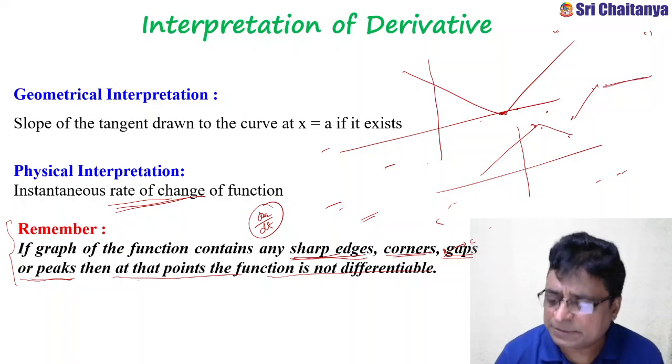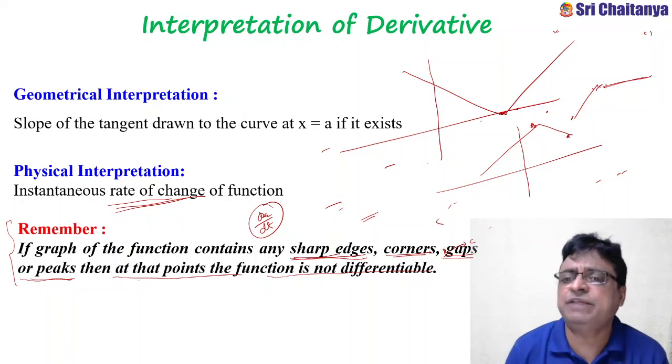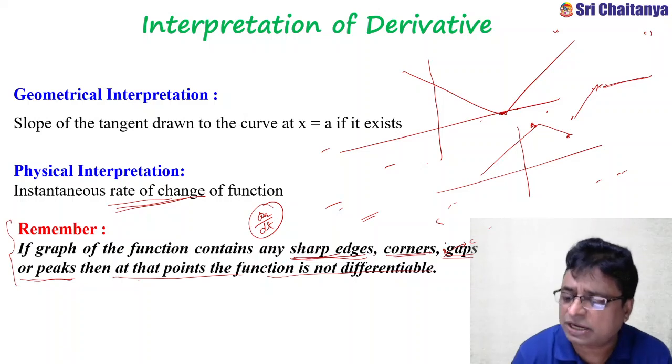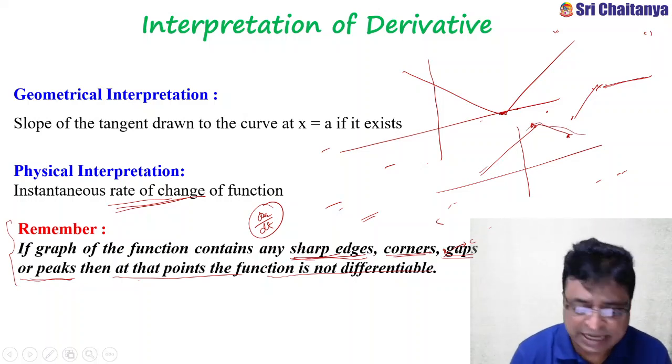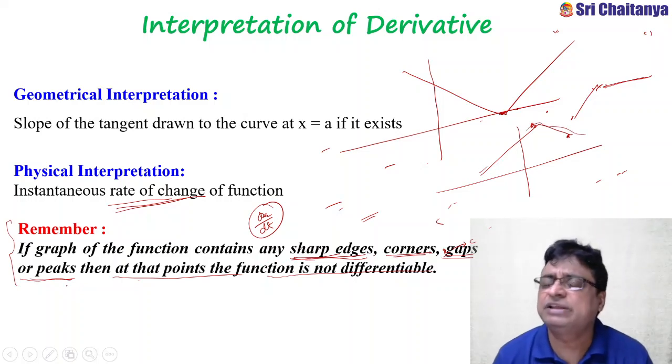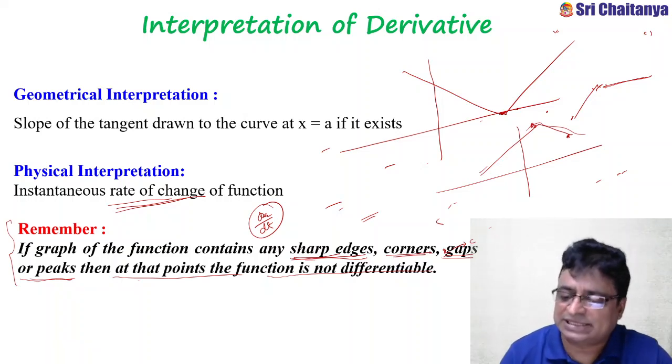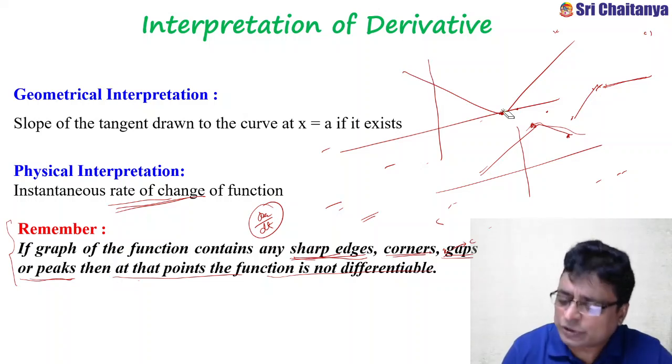So at these particular points the function has no derivatives. That's why if a function has any sharp edges or corners like this, gaps or peaks, then immediately we can say that at these particular points the derivative does not exist. So this is the way.